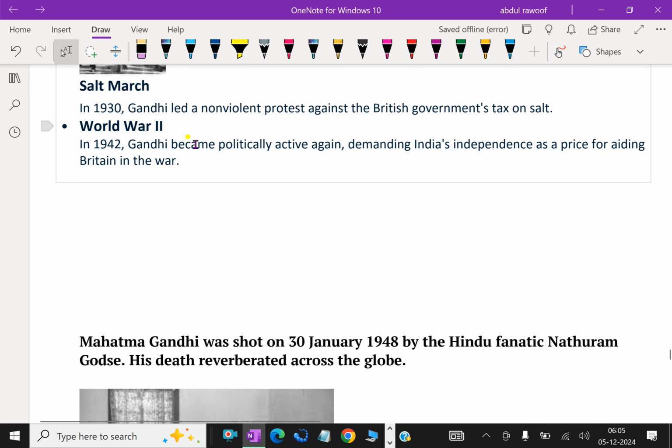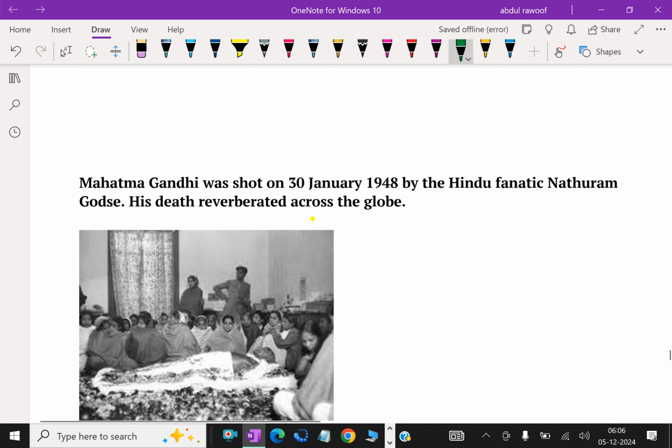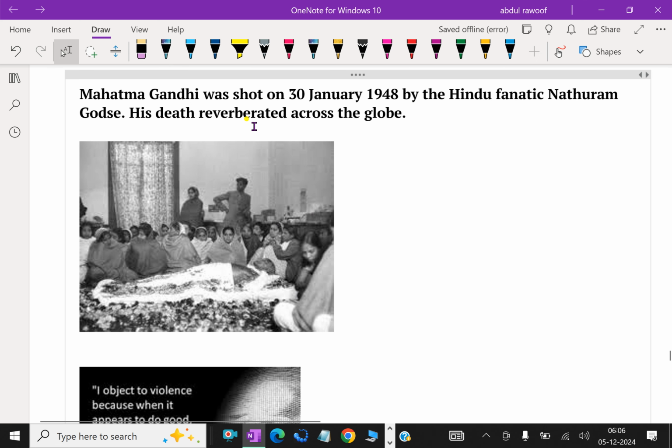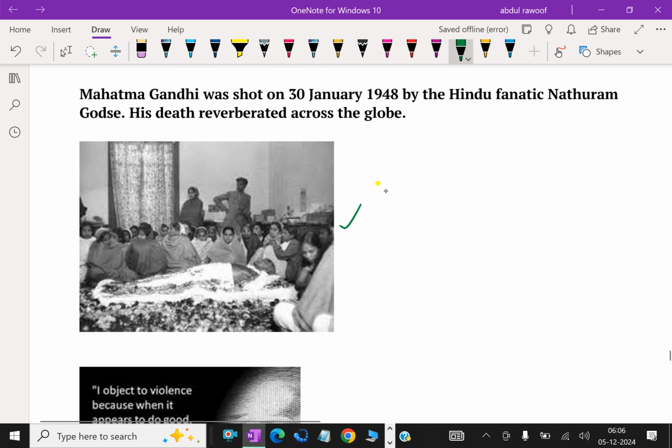In 1930, Gandhi led a non-violent protest against the British government tax on salt. In 1942, Gandhi became politically active again, demanding India's independence as a price for aiding Britain in the war. Mahatma Gandhi was shot on 30 January 1948 by the Hindu fanatic Nathuram Godse. His death reverberated across the globe.